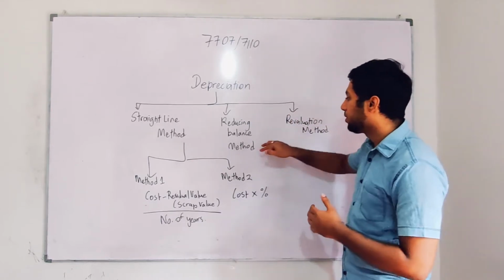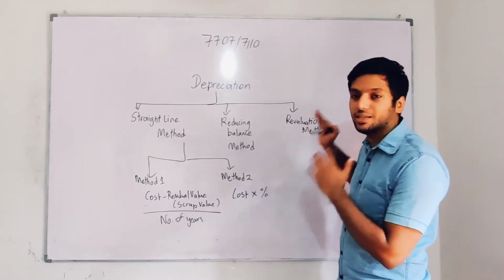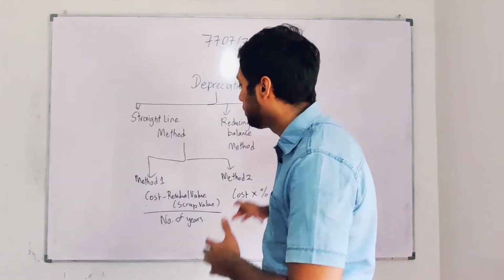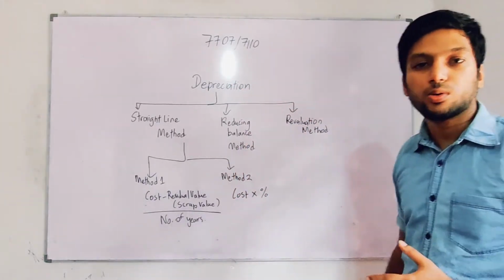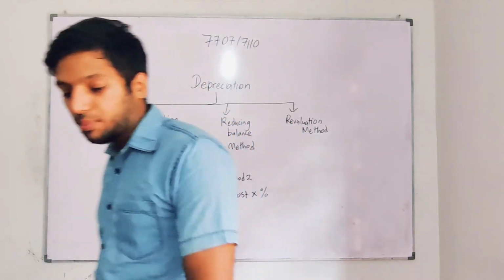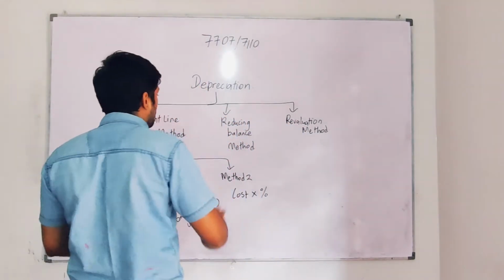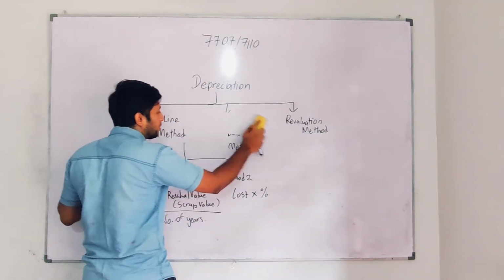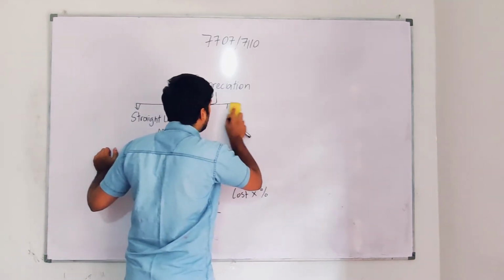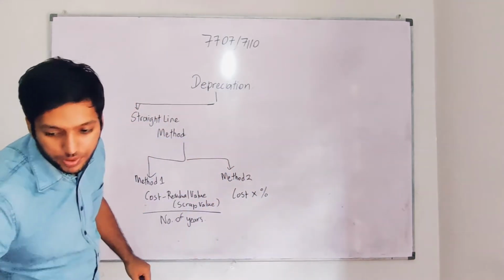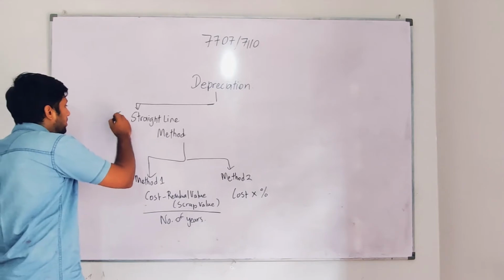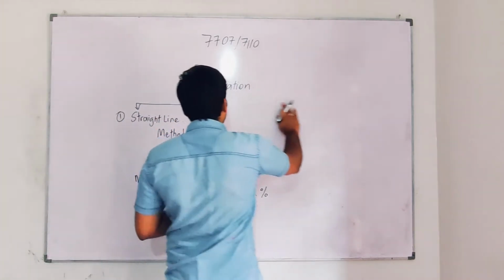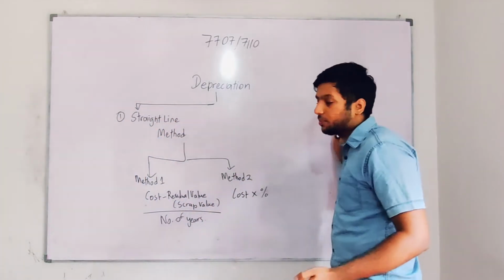So before we move on to the reducing balance method, keeping the reducing balance method and evaluation method to the side, I'm going to do method 1 and method 2 of the straight line method. So let me do it, guys. I'll erase this for now. I'm going to teach you this straight line method a bit deeper. This method 1, as you have all seen in the video, I don't want to show you again, so what are the two other methods, guys?